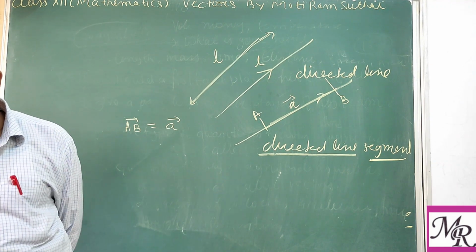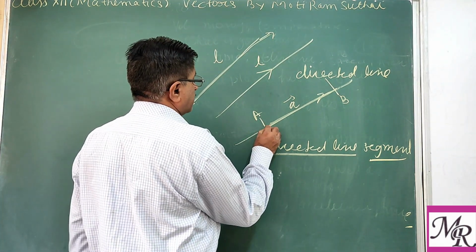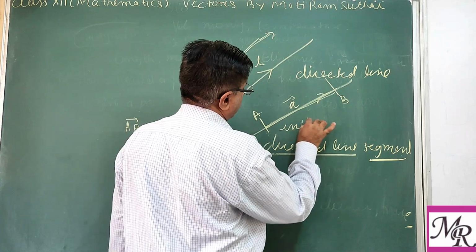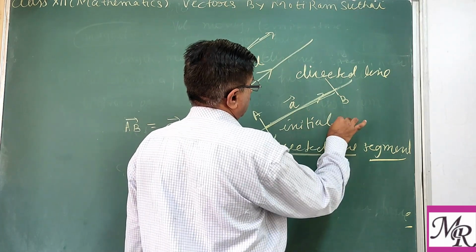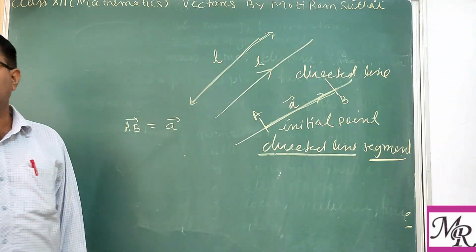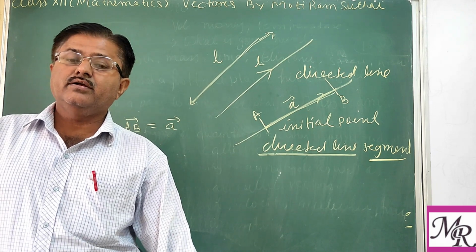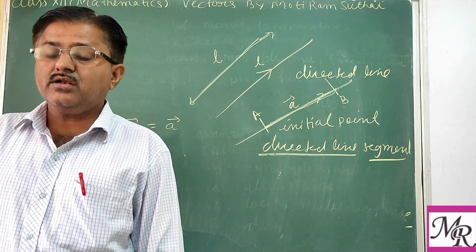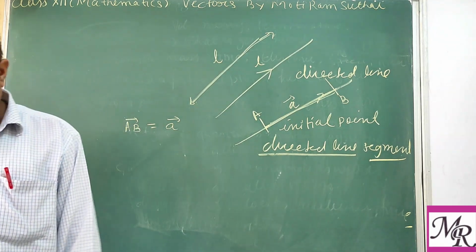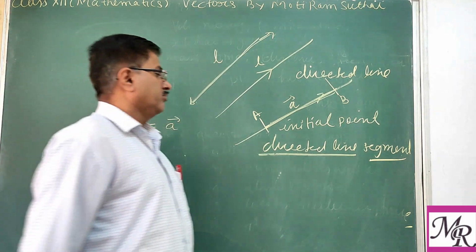The point A, from where the vector AB starts, so this vector is starting from the point A, is known as the initial point. The point from which the vector starts is known as the initial point. And the point at the end of the vector, or B, where it ends, is called the terminal point.